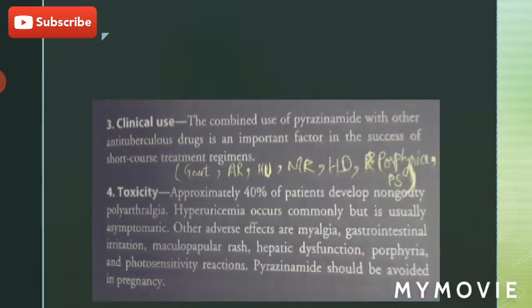The clinical use, as we know, it is an antitubercular drug, and the toxicities include non-gouty polyarthralgia, hyperuricemia, but hyperuricemia is mostly asymptomatic, myalgia, GIT abnormalities, maculopapular rash, hepatic dysfunction, porphyria, photosensitivity reactions, and it should be avoided in pregnancy. So it is contraindicated in pregnancy.